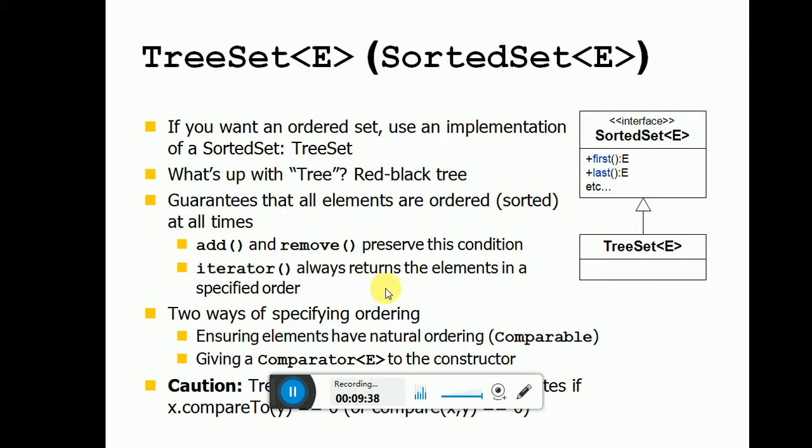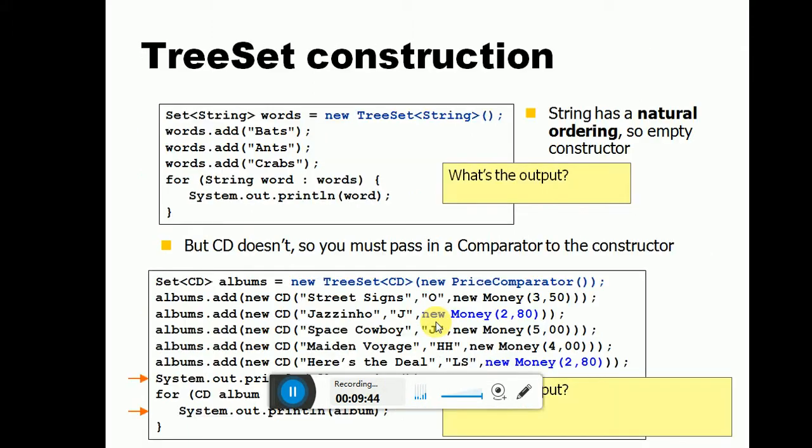There are two ways of specifying the order: ensuring the elements have a natural ordering through Comparable, or giving a Comparator. And the next one, TreeSet construction. The tree needs some order to form the tree structure, and it cannot accept duplicate elements. So Set<String> words = new TreeSet<String>(); words.add("bat"); words.add("ant"); words.add("crafts"); for (String word : words) System.out.println(word);